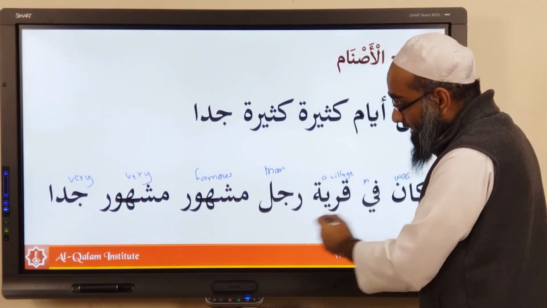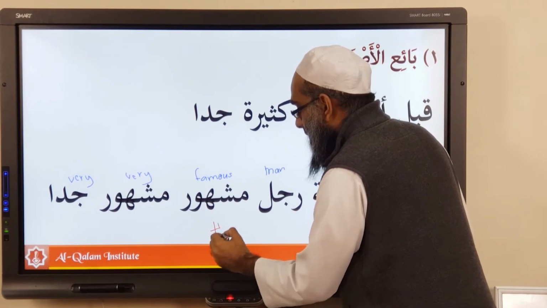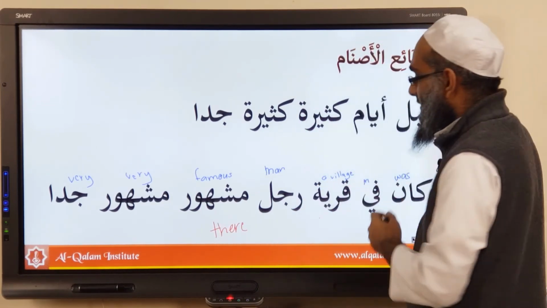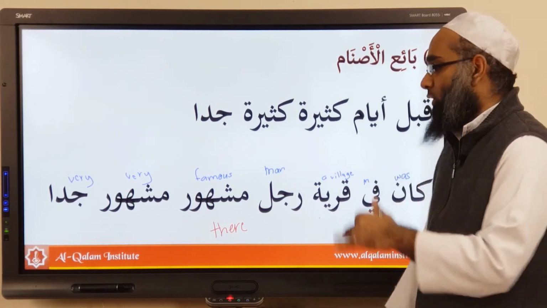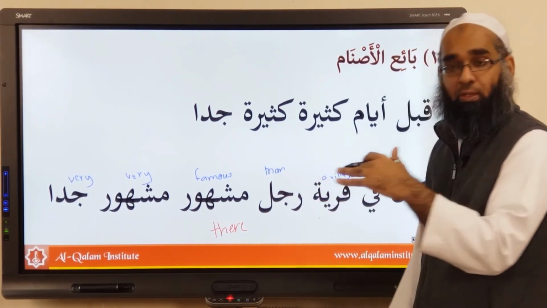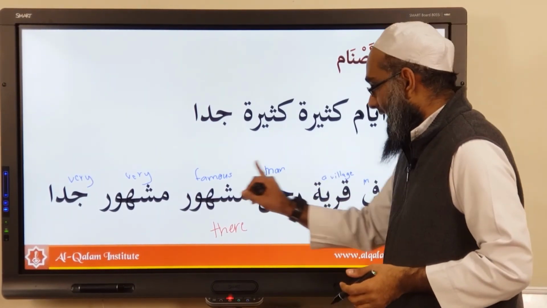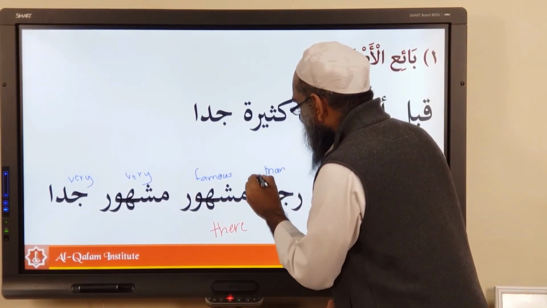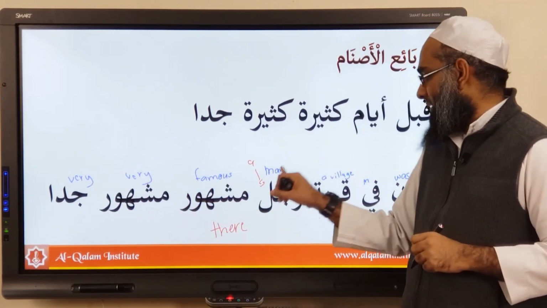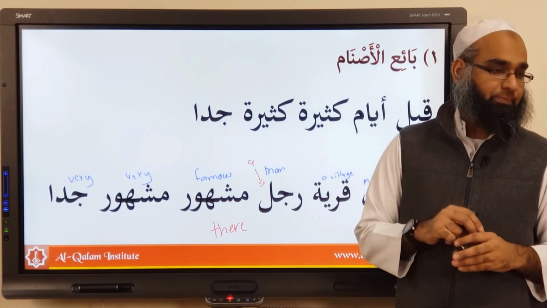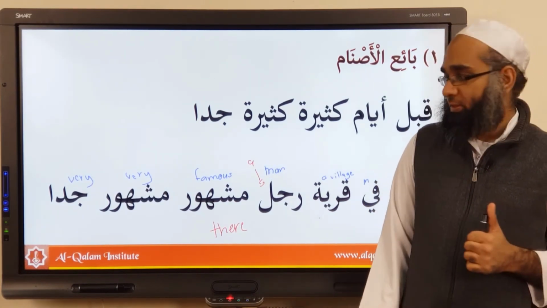Because the khabar comes first, isn't it? You have to say there. You have to add in the word. There was. So then you translate what? There. There's no word that means there, but you have to add it in because of the structure. So there was, and then you have rajulun. So that's translated as what? A. So there was a very, very famous man in a village. Do you understand?